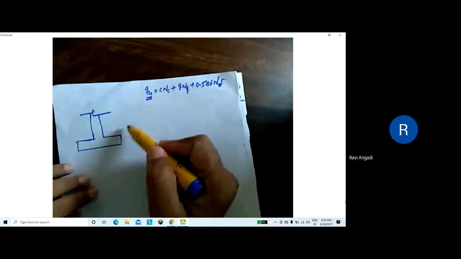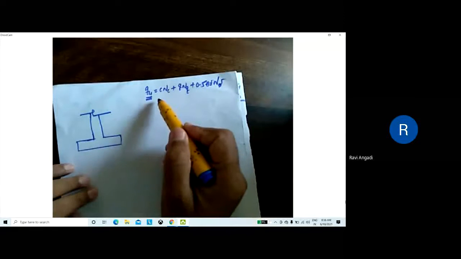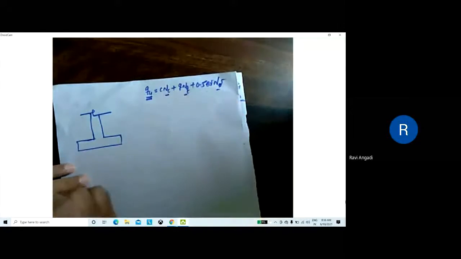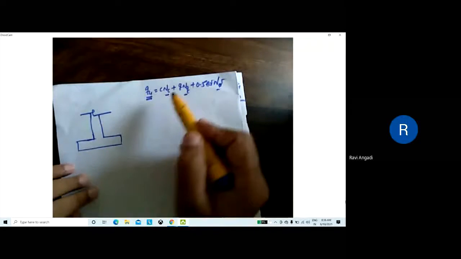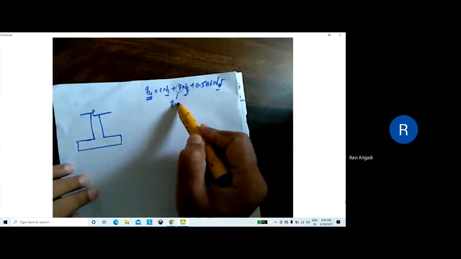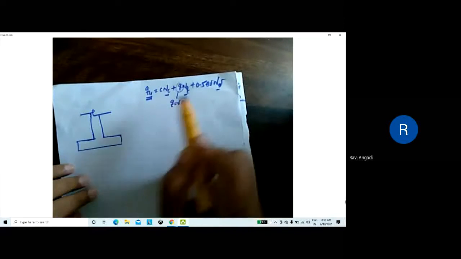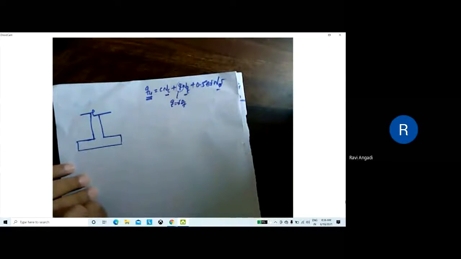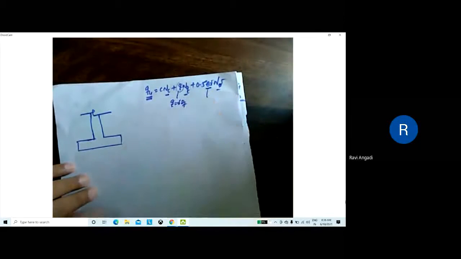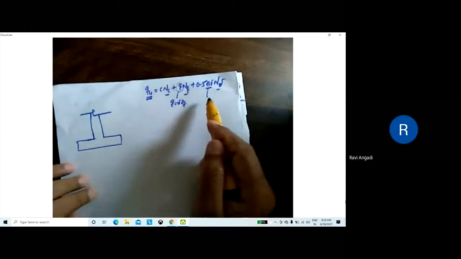This equation is Terzaghi's equation, and here Nc, Nq, N gamma are the bearing capacity factors as we know, and q is the surcharge, that is gamma into Df, the unit weight of soil multiplied by the depth of footing from the ground level, and here B is the width of the footing.